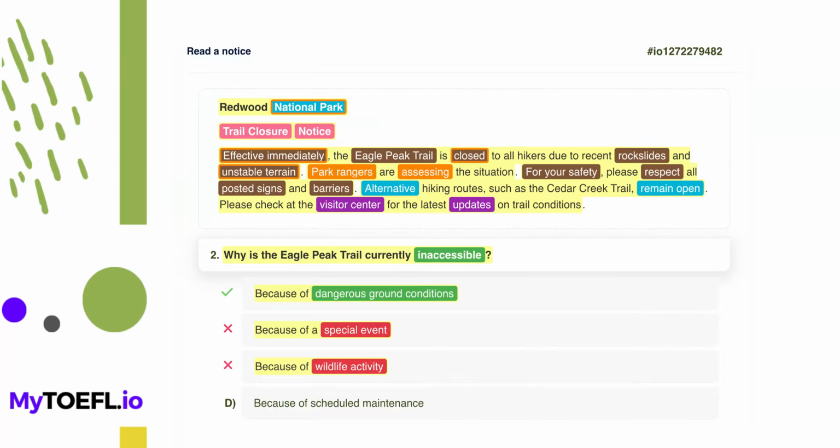Incorrect. Now let's take a closer look at option D, because of scheduled maintenance. This option says it is due to scheduled maintenance, which implies planned work. However, rock slides are natural, accidental occurrences, not planned maintenance. The phrase effective immediately also suggests an emergency response rather than a scheduled plan.